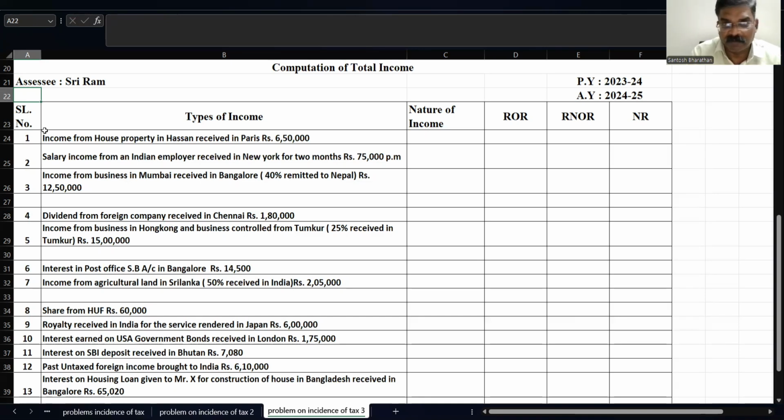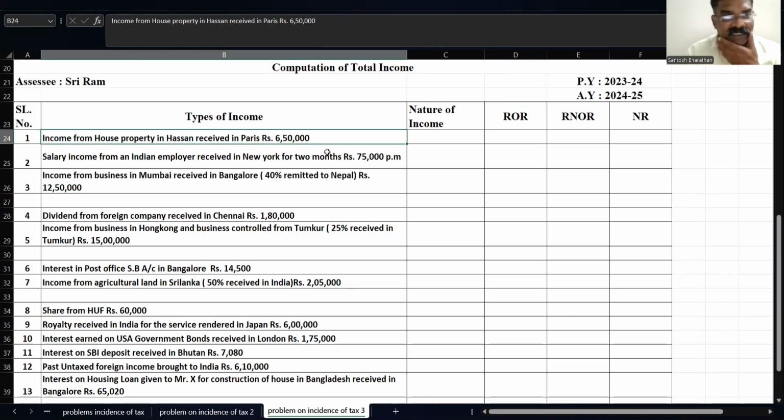So I have this column, serial number, where I'm going to mention the numbers, type of income, the particulars, nature of income. Nature of income may be either an Indian income, exempted income, foreign income, or controlled income. Next, resident ROR, RNOR, NR. ROR means resident and ordinarily resident. RNOR is resident but not ordinarily resident. NR is non-resident. First, I'll read. We will come from the beginning and see which type of income it is and how it is taxable.